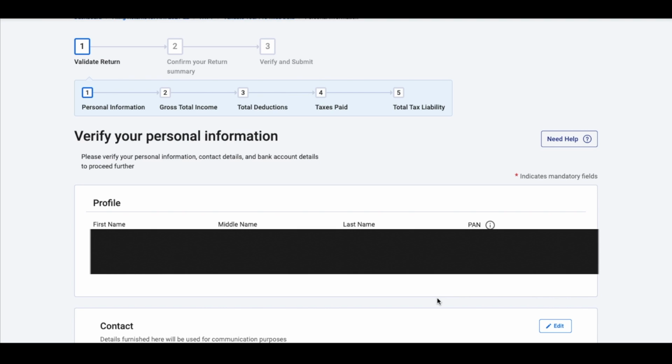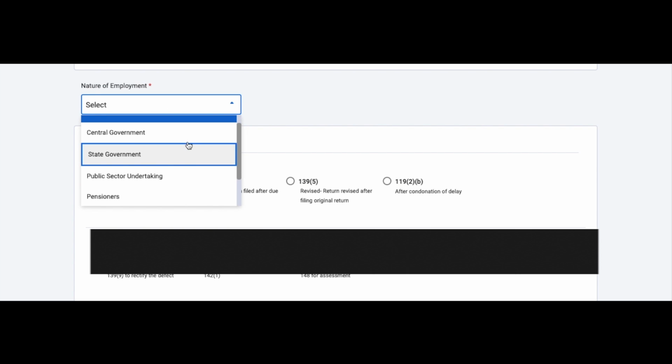If you go on the right hand corner, you can see your name, and under your name you'll see my profile. If you go to my profile, all the details are available, and if you want to edit your address or your phone number or your email address, you can go to the my profile section and you can edit. It will ask you for an OTP, so you can give the OTP and change your mobile number and email address. So let's go to the form ahead.